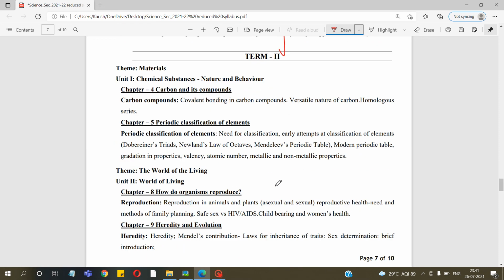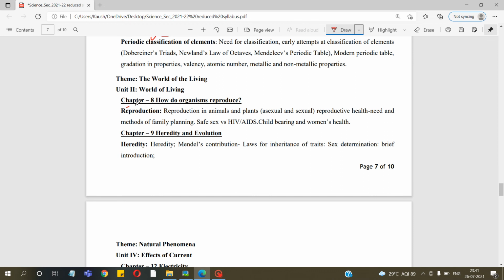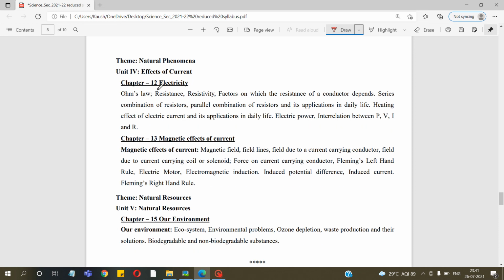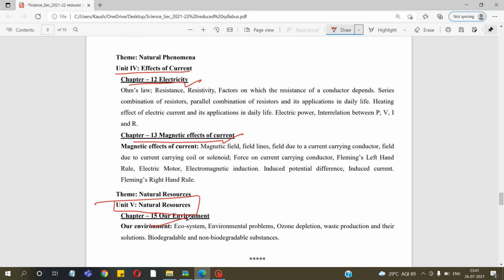And if we talk about term 2, chapter number 4 and 5 from unit 1, carbon and its compounds, and periodic classification of elements, will be there from unit 1. Chapter number 8, how do organisms reproduce. Chapter number 9, heredity and evolution, will be there from unit 2, the world of living. And chapters 12 and 13 from unit 4, effects of current. Chapter number 12, electricity. Chapter number 13, magnetic effects of current. And from unit 5, natural resources, chapter number 15, our environment, will be there.